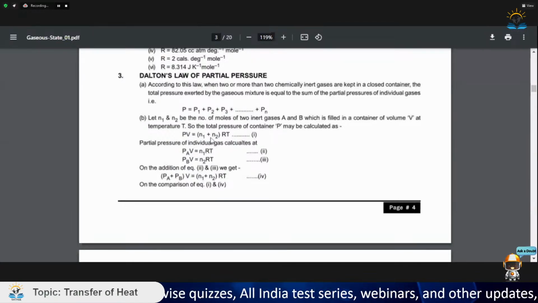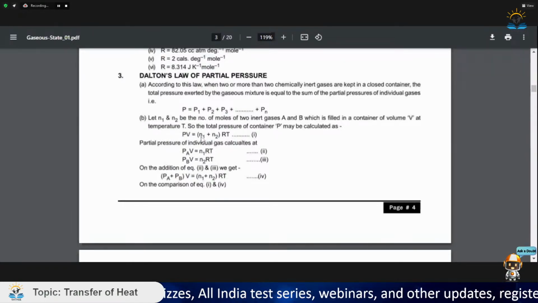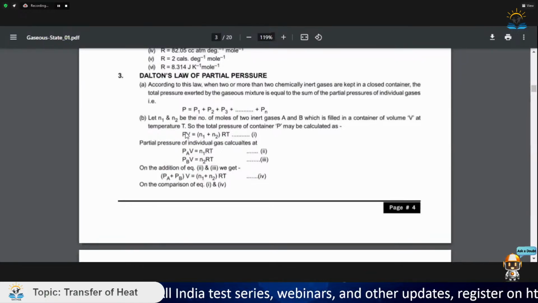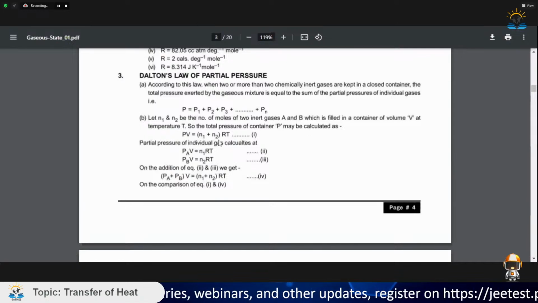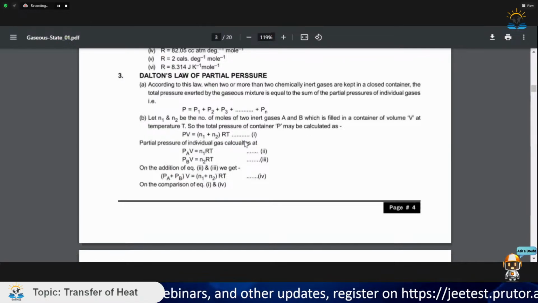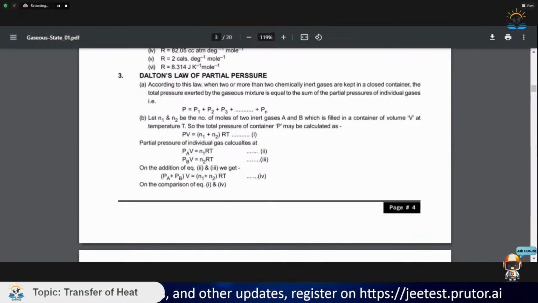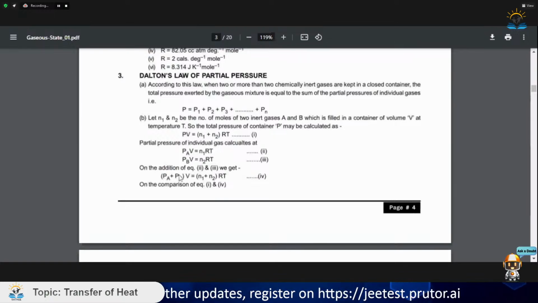Now suppose there are two gases, helium and neon. Helium has N1 and neon has N2 moles. So N1 plus N2 are the moles, and R, and the temperature is the same, that is the temperature of the container. We can write this equation.